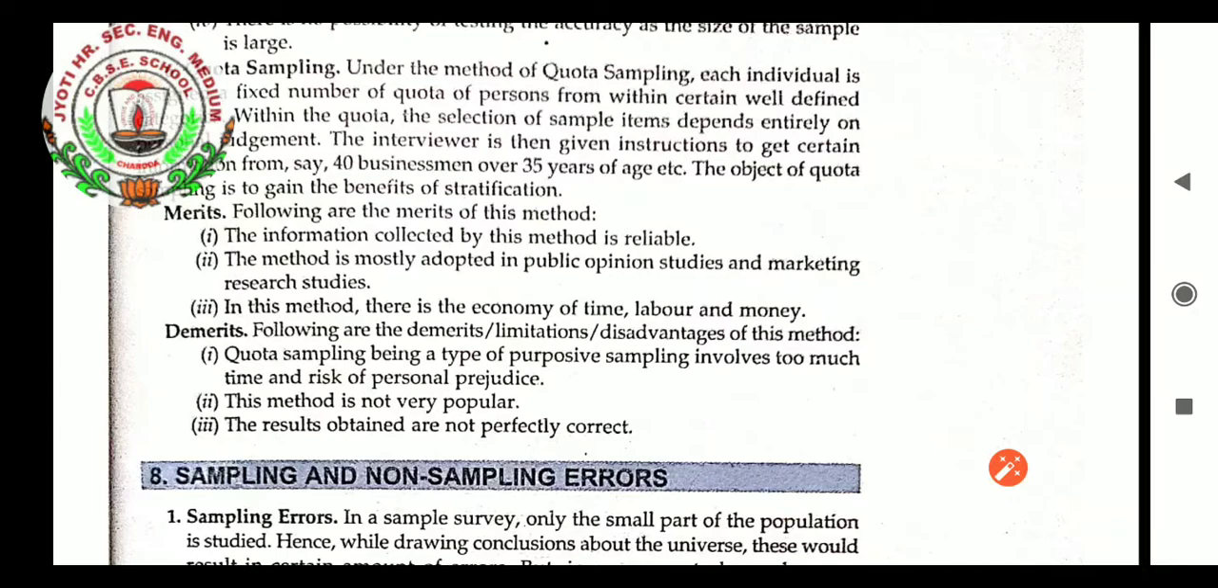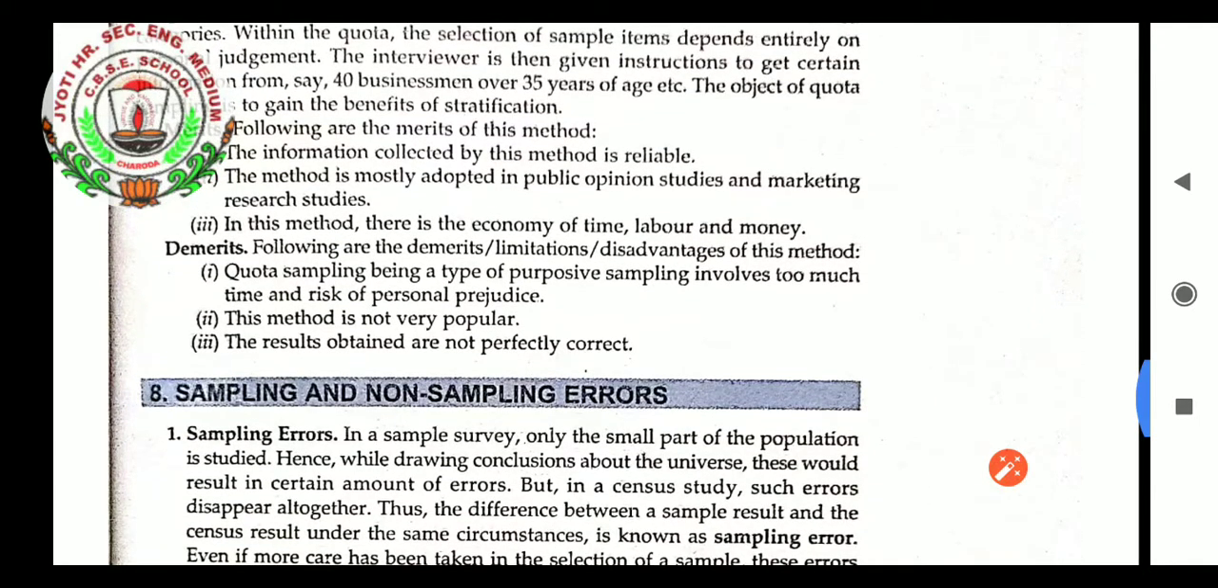It can be easily changed. This method is mostly adapted in public opinion studies and marketing research studies. In this method, there is an economy of time, labor and money. Demerits, students. Following are the demerits, limitations and disadvantages of this method. Quota sampling, being a type of purposive sampling, involves too much time and risk of personal prejudice. This method is not very popular. The results obtained are not perfectly correct.